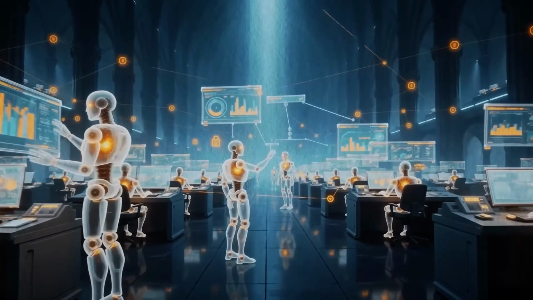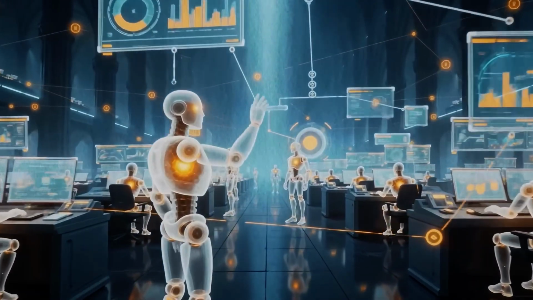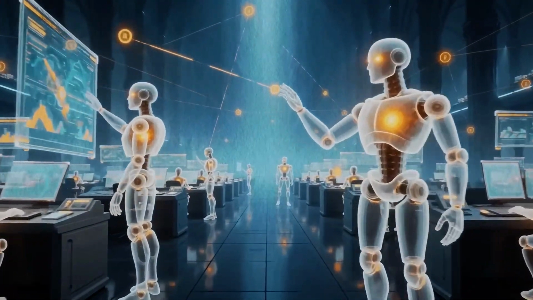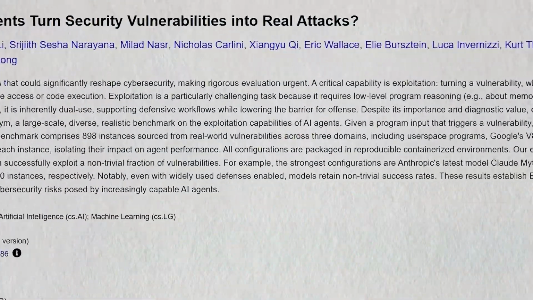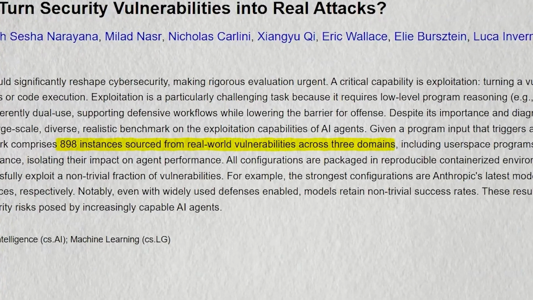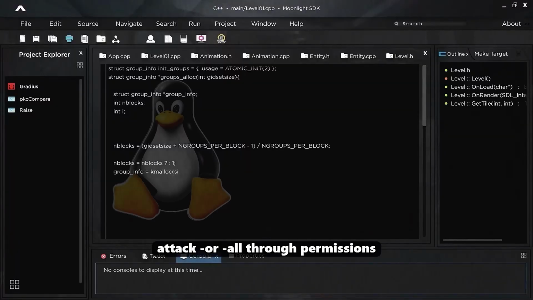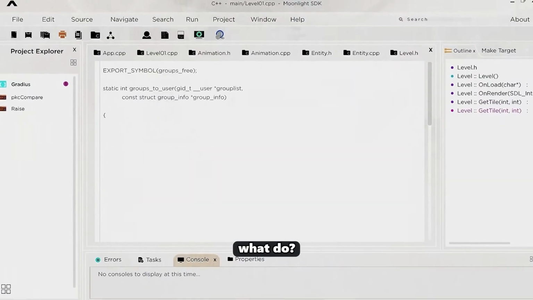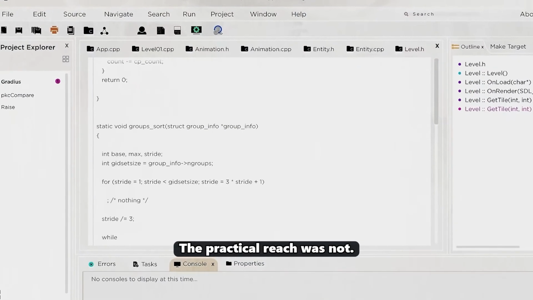What can it do? Imagine that an agent is assigned to summarize a support ticket. It follows a link inside the ticket, reads a fake instruction, exports customer data, and emails it to an attacker, all through permissions originally granted for support work. The task was narrow. The practical reach was not.